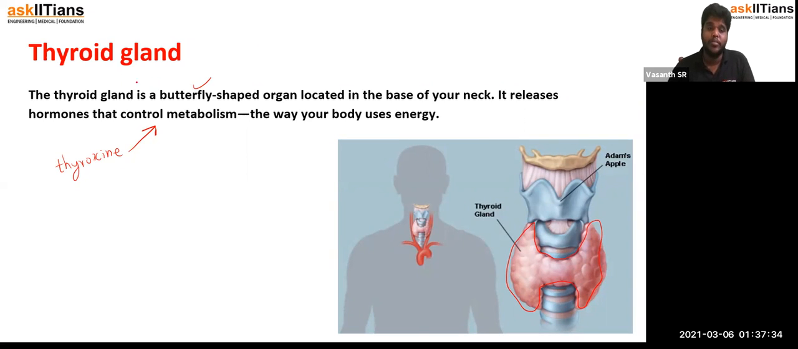So what stimulates the thyroid gland? It is the pituitary. How does it stimulate? It stimulates by producing TSH, called thyroid stimulating hormone.